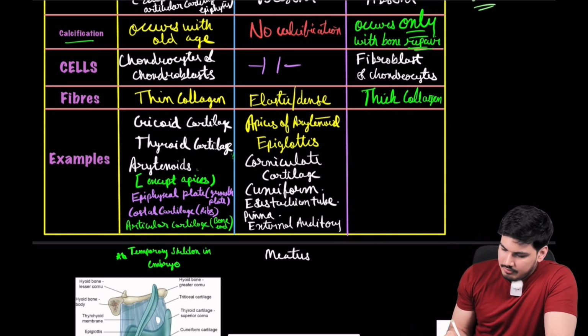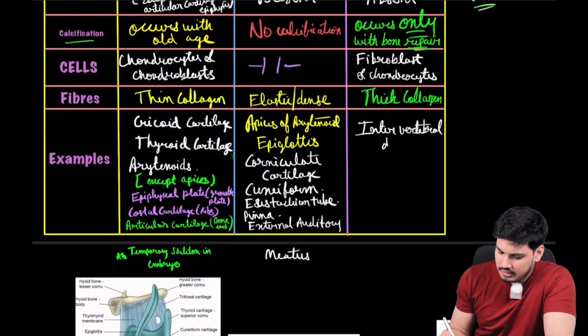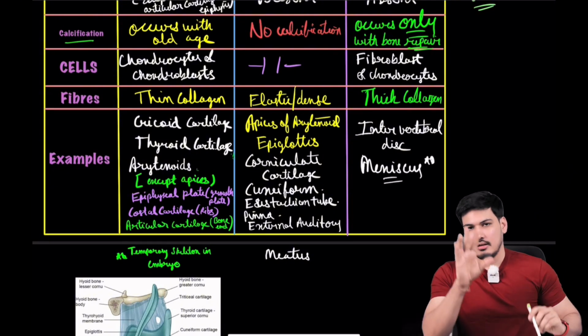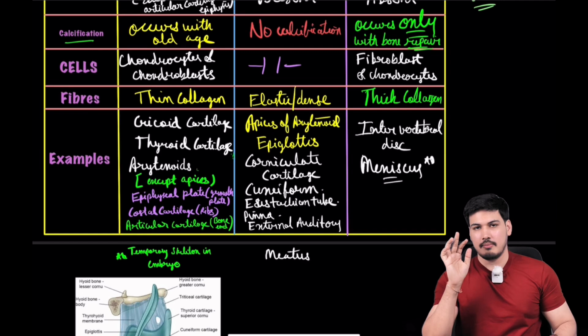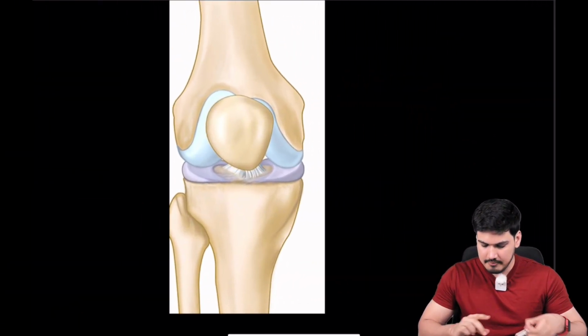Fibrocartilage, very easy. Okay, fibrocartilage is very easy, but very important examples you should know is your intervertebral disc. Very important, right? This we already talked about. Intervertebral disc. I should write it like this. Meniscus. This is what I was talking about, guys. Listen to me now. I'll show you the picture also. Or I have a picture. This is very important. Just look at this, okay?